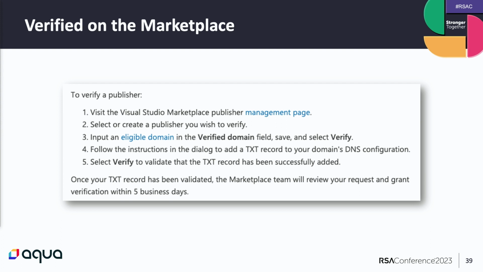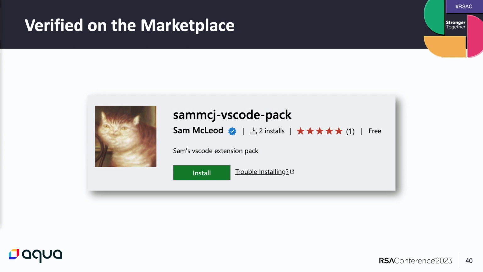You need to go to the marketplace, of course, select the publisher you want, enter an eligible domain, which is just any domain, and prove that you own this domain. This means that any developer like SemiCloud here can get a verified sign. Sam, if you are present or listening to this recording, nothing personal, thank you for your contribution to our research.